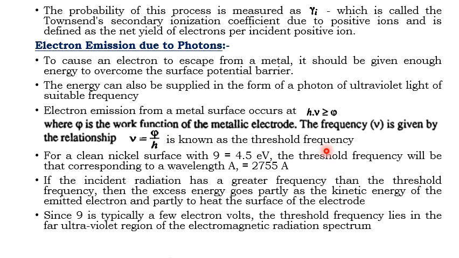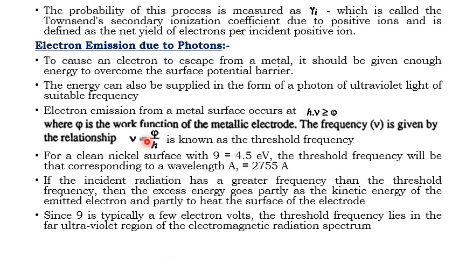This is called the threshold frequency. Now for a clean nickel surface, the work function phi is 4.5 electron volt. The threshold frequency corresponds to a wavelength of 2755 angstrom.